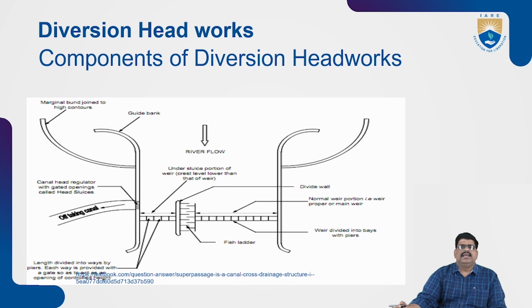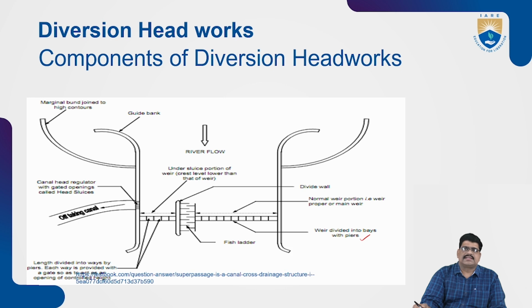Let us see the diversion network. There are component parts, very important in irrigation. The river is flowing from one side to another. Here we construct the weir and divert the water using piers. Piers means walls or vertical columns.